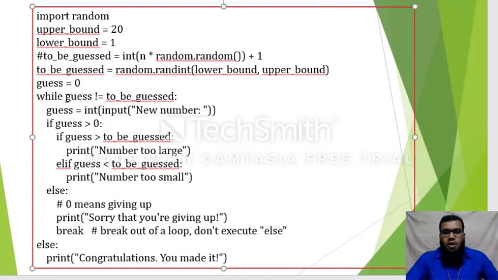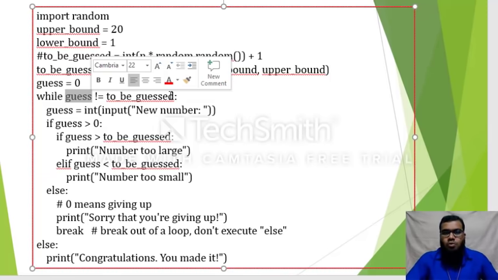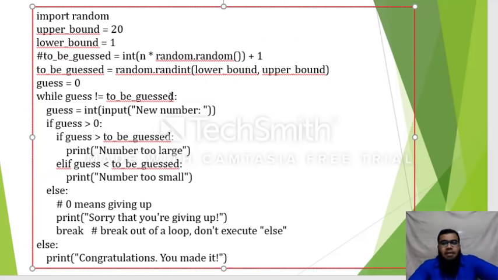So I need to write a while loop, while guess is not equal to to_be_guessed. That means the program has to repeatedly perform the same set of statements. Now I am guessing a number, that means I am asking the user to give some number.